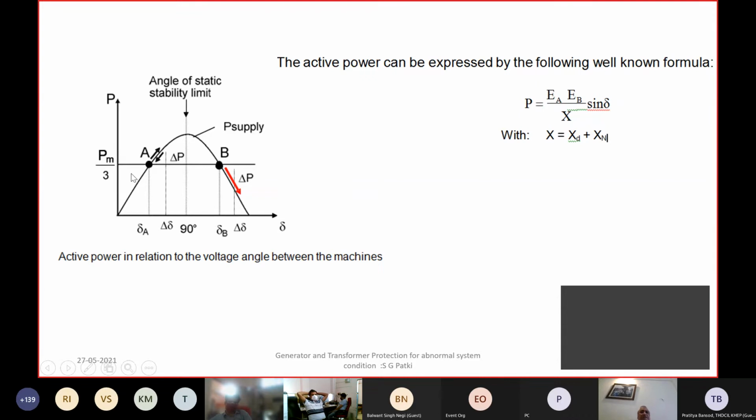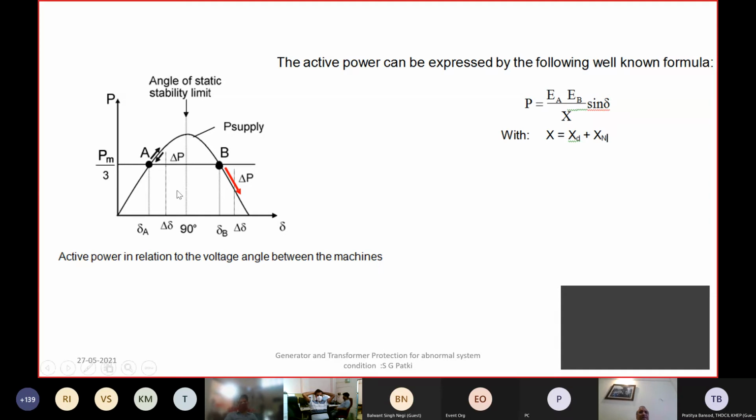Now when the system disturbance occurs or the fault occurs, what happens is the voltage collapses, say, if there is an A to ground fault or an A and B phase-to-phase fault, the voltage will collapse on those phases. When the voltage collapses on two phases, what happens to active power? Active power will become almost zero due to voltage collapse. And of course, the reactive power will go up. The reactive power flow will depend on the reactance of the line at the point of the fault.